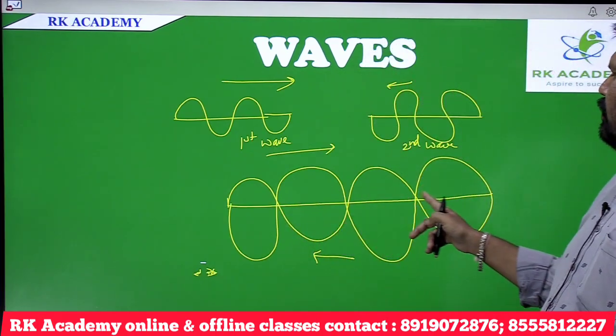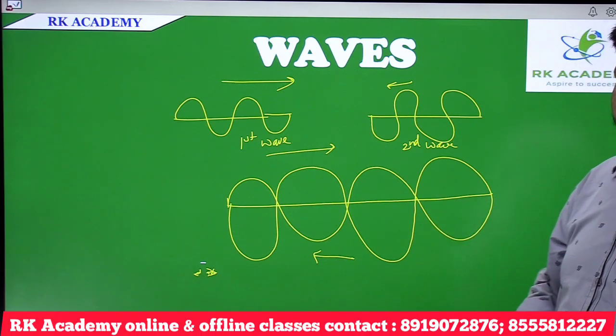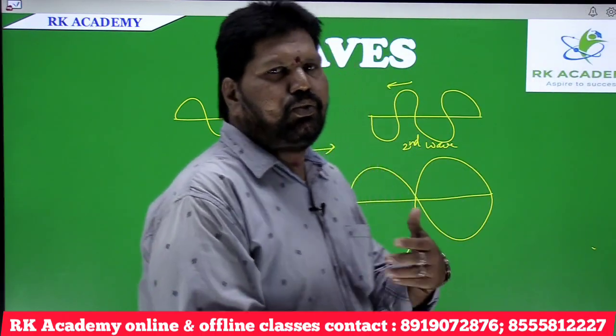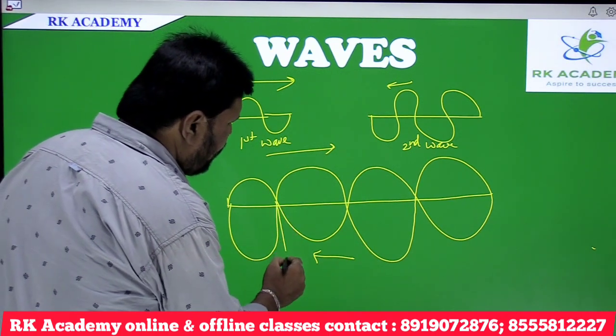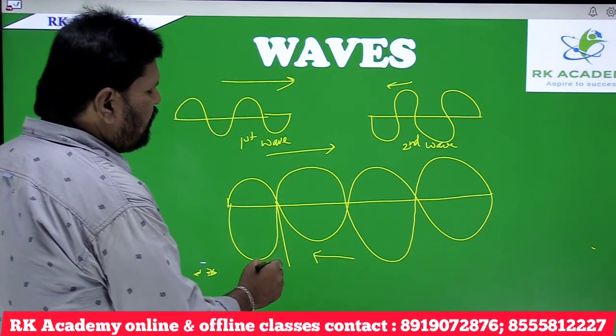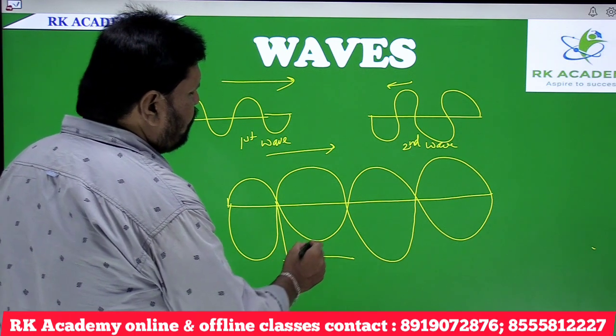As the stationary wave is formed, two things are very important. As those two are superimposed by each other, this is the position where the minimum displacement of the particles can be observed.